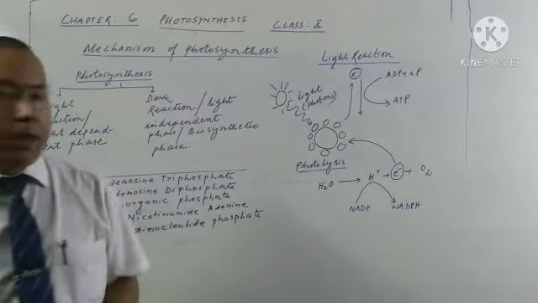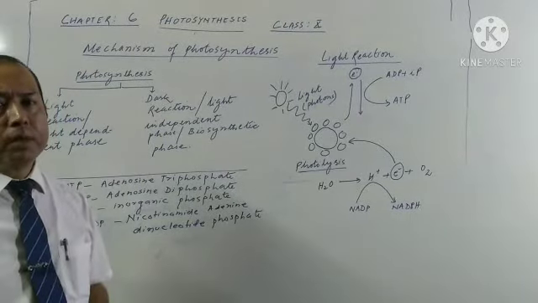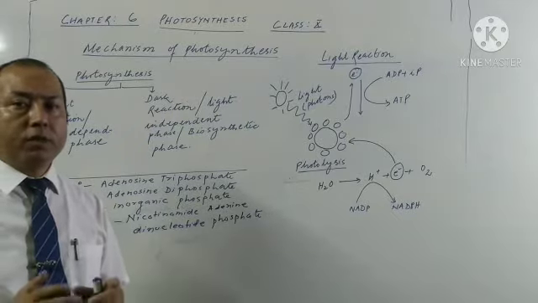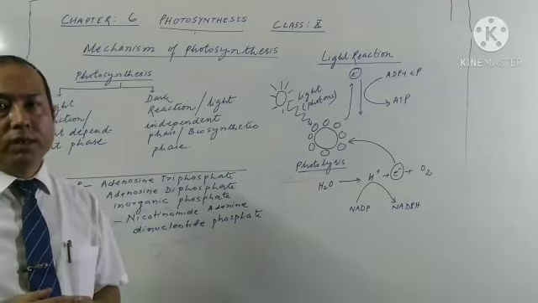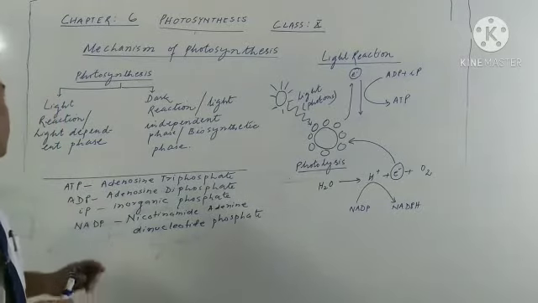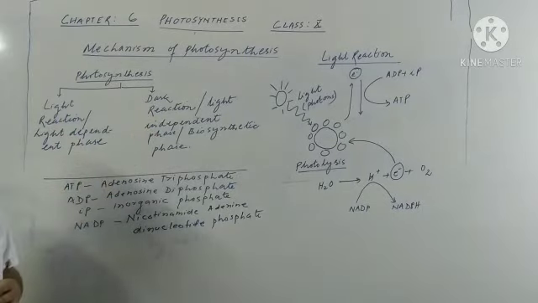Okay, students, now the next topic, mechanism of photosynthesis. It has been found that the process of photosynthesis completes involving two different phases, and they are light reaction and dark reaction. Light reaction is also called light dependent phase because it is the phase of photosynthesis which depends on light.